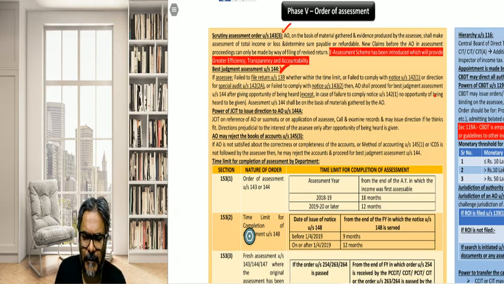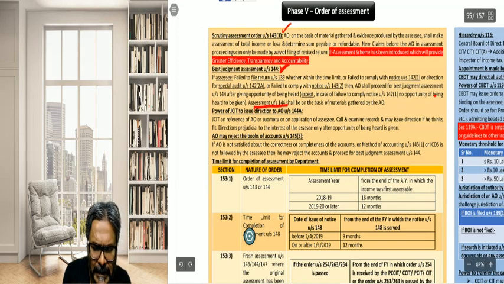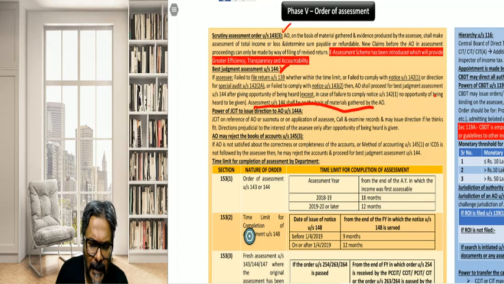So the assessing officer, what he needs to do? The assessing officer needs to collect all the materials. He needs to gather all the materials from these particular proceedings, and on the basis of the materials so gathered, he will have to pass the order of assessment. Okay, so that is one thing that you should always keep in mind. Now below this, power of JCIT to issue the direction to the assessing officer under 144A.